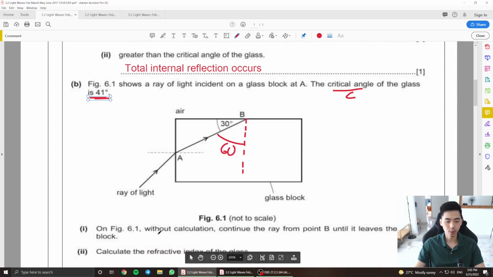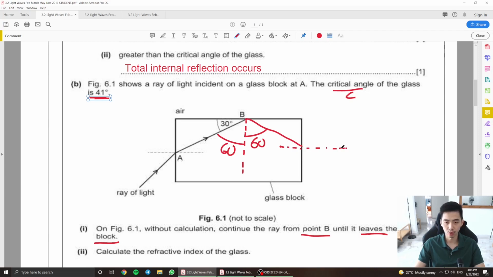On figure 6.1, without calculation, continue the ray from point B until it leaves the glass block. So without any further calculation, you'll probably want to use a ruler here as well, to draw a light ray that is going to go through total internal reflection, meaning to say this is going to be 60 degrees.